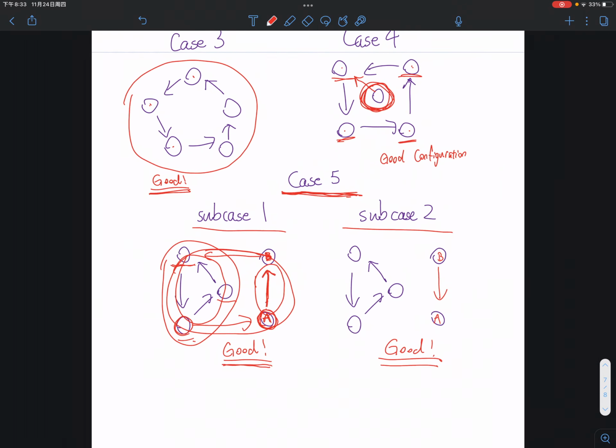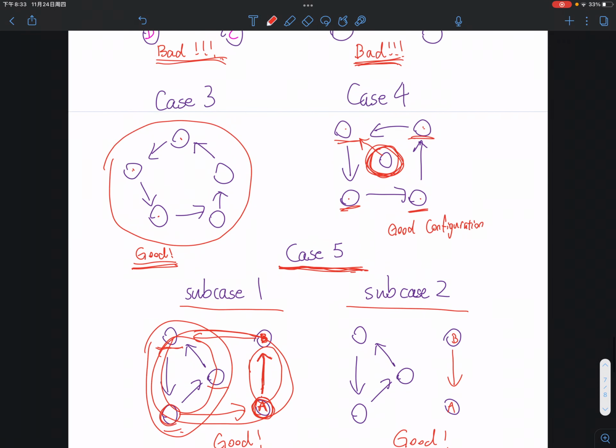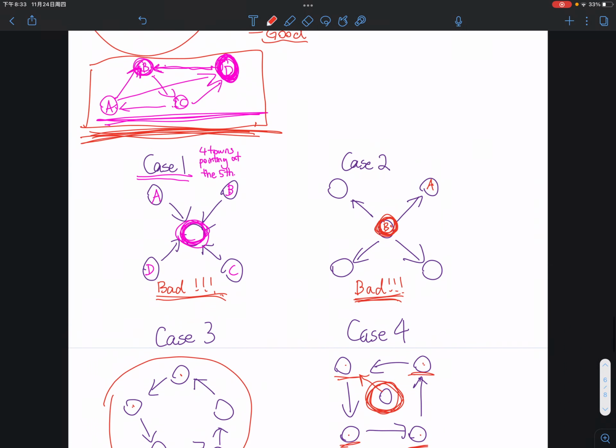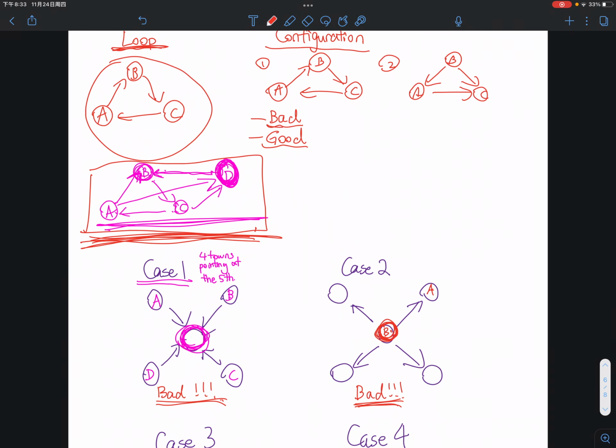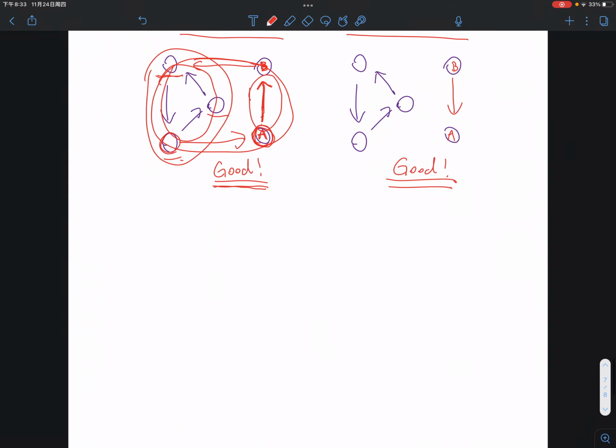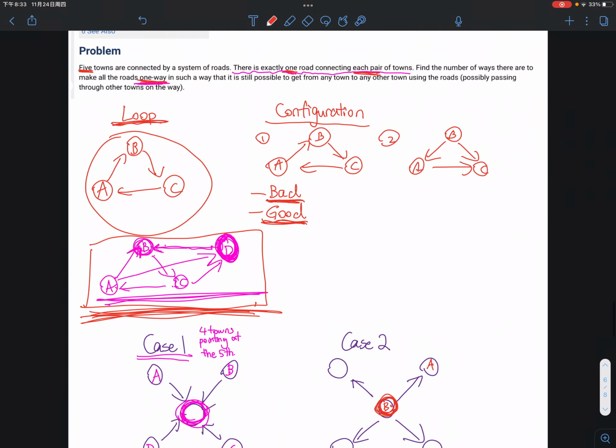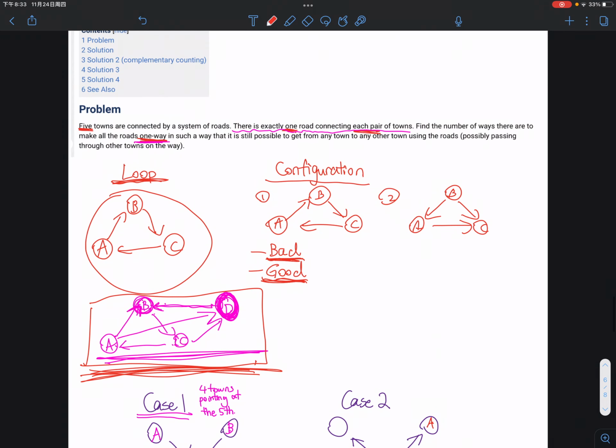Okay, now we've gathered all information about the cases. Now we're going to do the calculation. And as already said, we are going to use bad configuration and good configuration. So we're going to calculate the number of good configurations, right? It says here, find the number of ways there are to make all roads one way. So that means we're calculating for the good configurations.